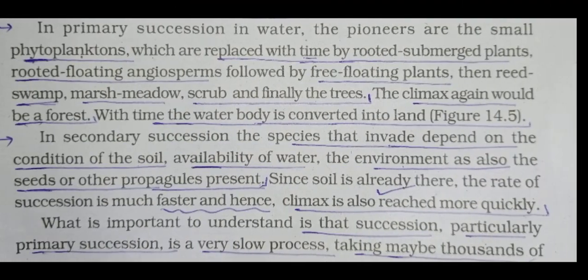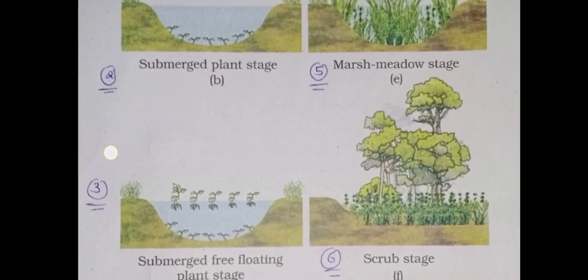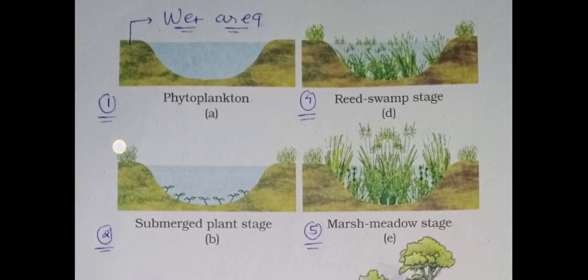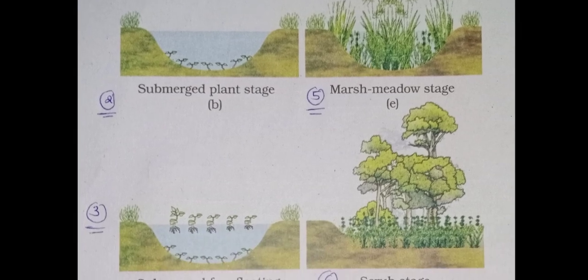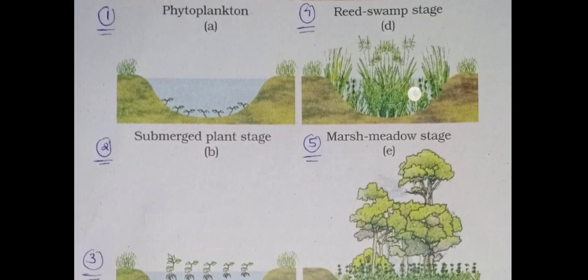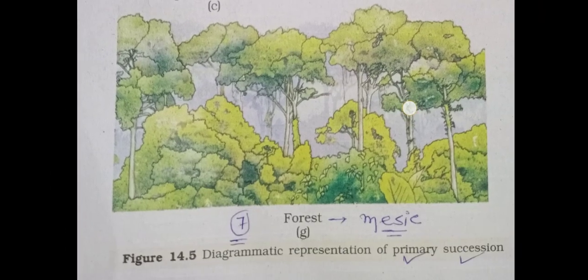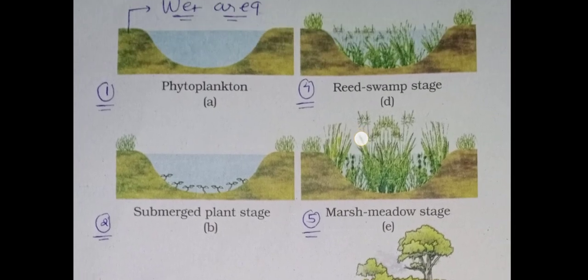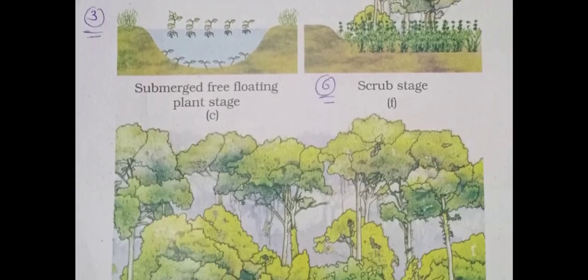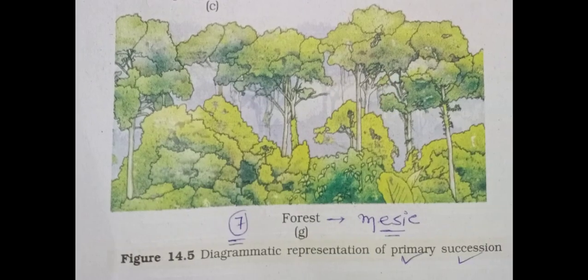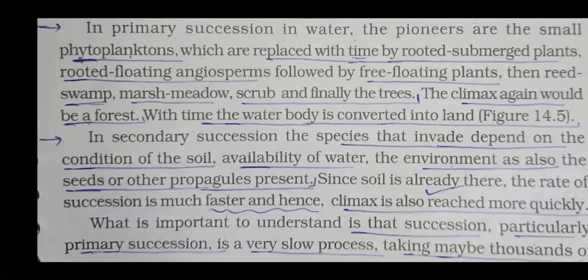It means now we are going to talk about this diagram. Okay, so see, diagram first, second, third, then again fourth, fifth, sixth and seventh. So we can say that at initial level it was the wet area, and now after succession the mesic forest will be formed.